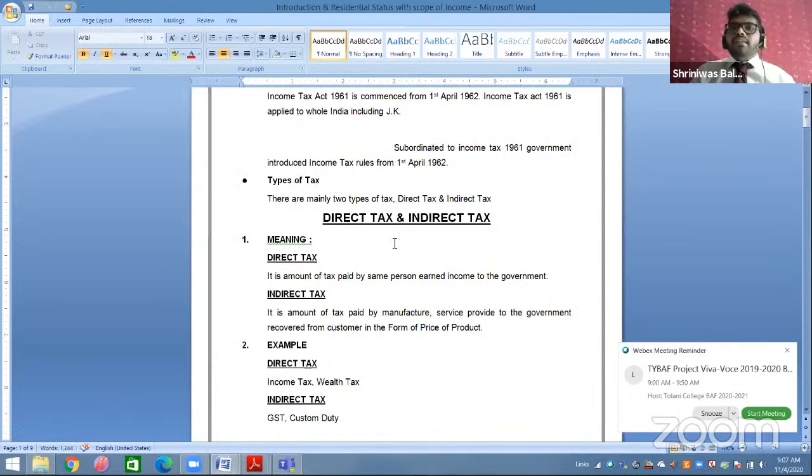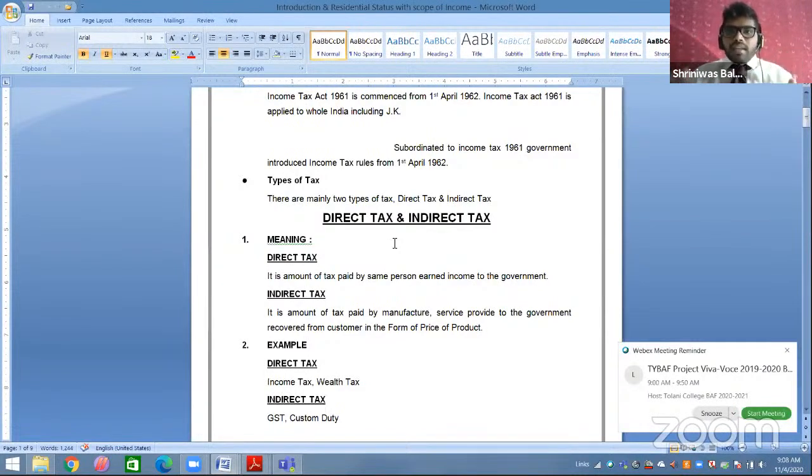Now what do you understand by types of tax? How many types of taxes are there? So there are basically two types of taxes. Everyone, we all of us know about that. First is your direct tax, second is your indirect tax. As all of you can see, direct tax will be in your group 1, indirect tax will be in your group 2, that is your GST and custom duty part. Okay, so now what do you understand by direct tax, what do you understand by indirect tax?